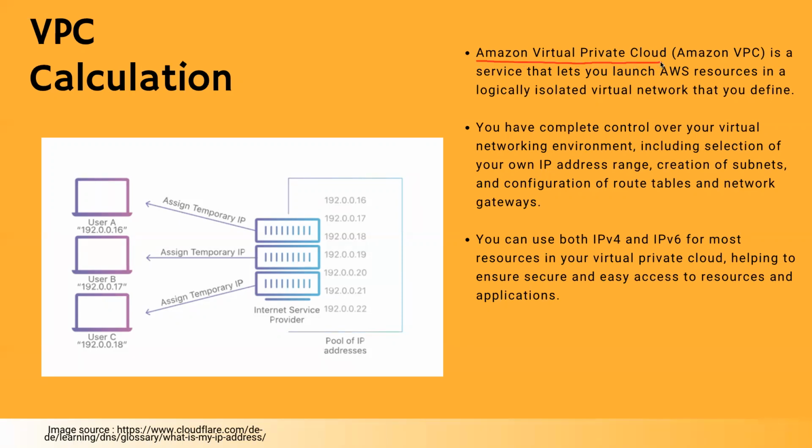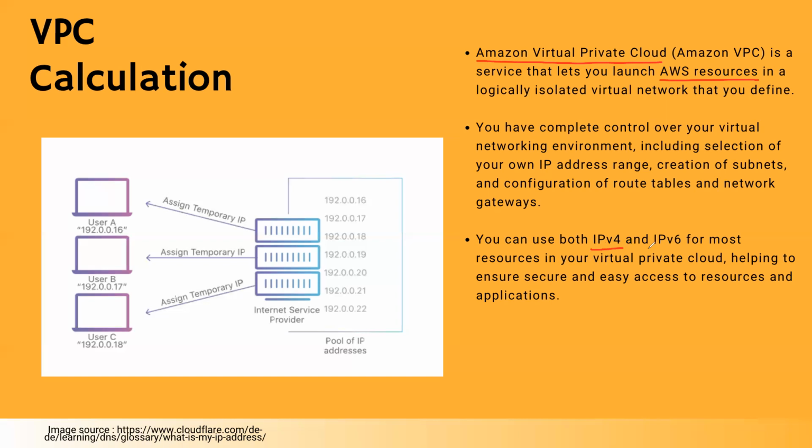Let us quickly walk through what is VPC. Amazon Virtual Private Cloud, or Amazon VPC, lets you launch AWS resources. AWS resources means EC2 instances, RDS machines or databases, etc. And all of these resources need an IP address. Now, when you launch something inside a VPC, you are putting it inside a network, and the internet from outside or another connection from another VPC will not be able to reach it.